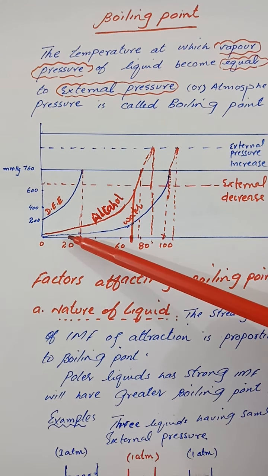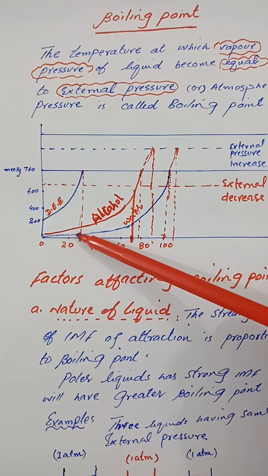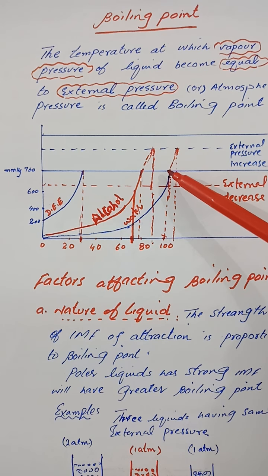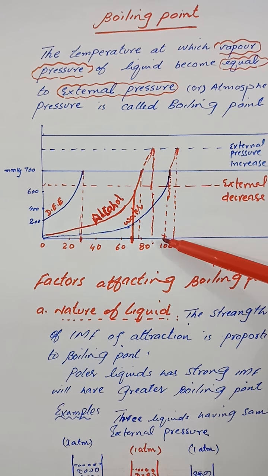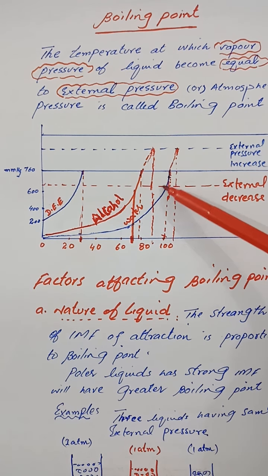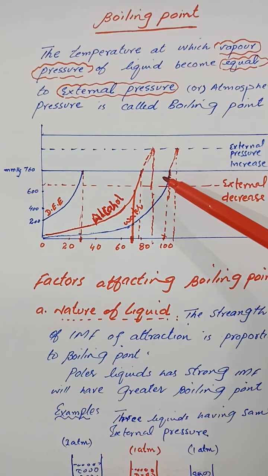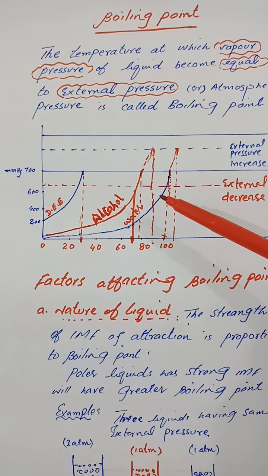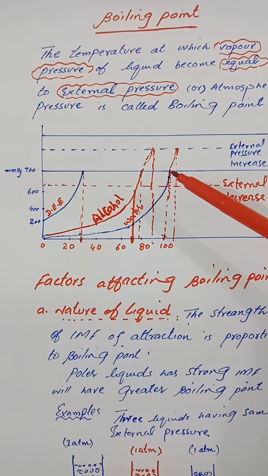Let's suppose water at a particular temperature. If we want to boil water, then we have to equalize the vapor pressure of water to the external pressure. So when the vapor pressure of water becomes equal to the external pressure, bubbles come out and burst at the surface of the liquid. The temperature at which it starts boiling is said to be the boiling point of water, and at this temperature the vapor pressure of water becomes equal to the external pressure. So the temperature at which the vapor pressure of a liquid becomes equal to the external pressure is called the boiling point of the liquid.